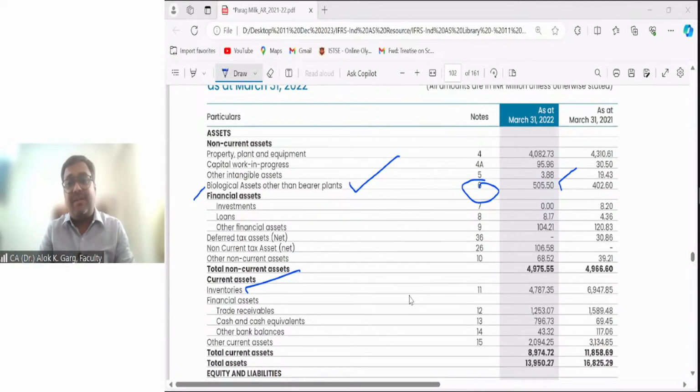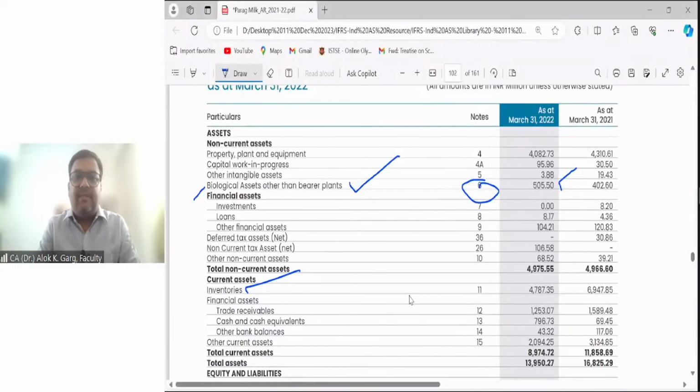Neha has beautifully answered, and thanks Neha for this. Neha has answered that, sir, this milk was agriculture produce when it was extracted from the cow, but now it has become inventory. So on the balance sheet date, the agriculture produce does not exist because immediately it has been shifted to inventory. So milk comes under inventory, not under agriculture produce, right? Because agriculture produce is recognized only at the point of harvest. After that, it immediately becomes inventory. Very good. Great answer. Thank you. Even Yedu Kondalu, Manoj, Nivetha, and Pradeep have also given the right answer. Great.